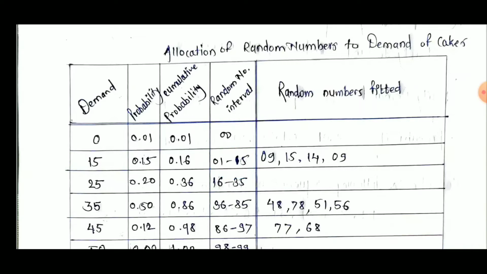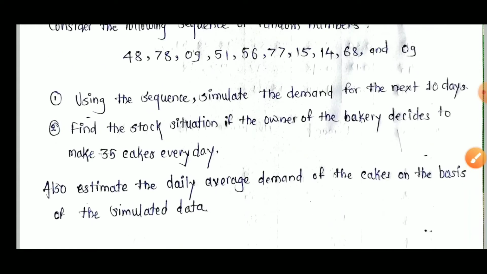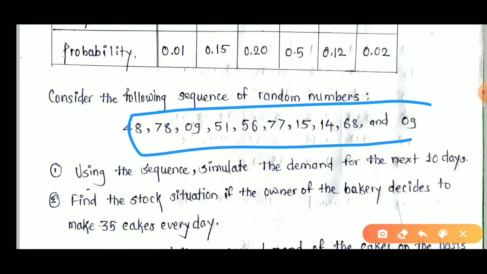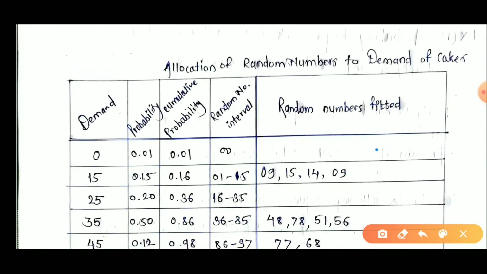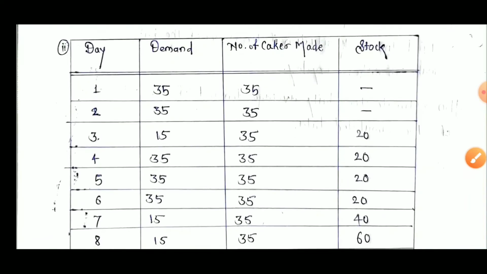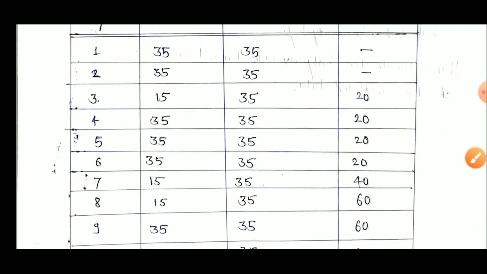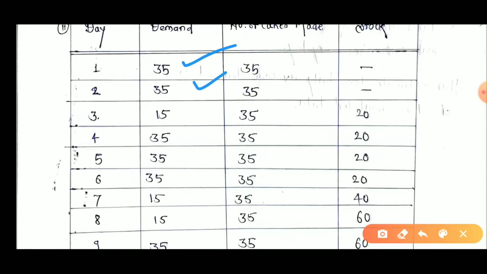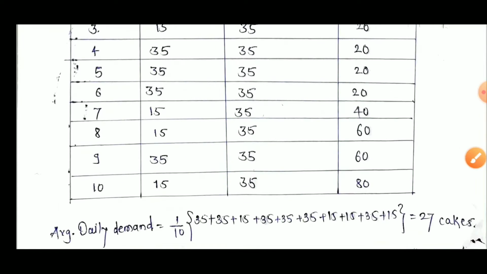According to the given 10 random numbers, we classify or allocate these random numbers according to their range, and according to the particular range we decide how much demand that day includes. That's why our demand is 35, 35, 15, 35, 35, 35, 15, 15, 35, and the last one is 15. This is our demand, and we simulate it from the given random numbers.